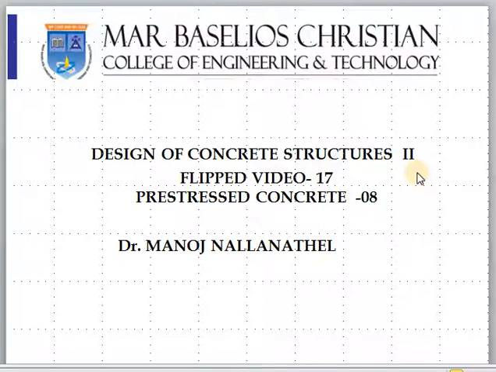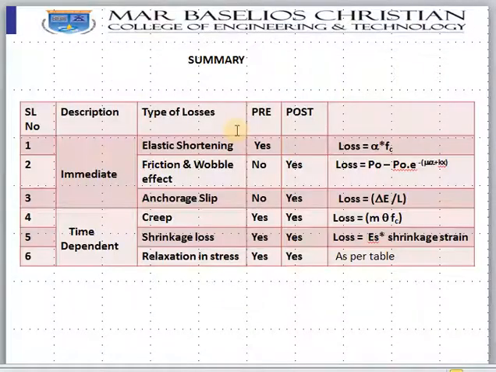Yeah, welcome back. In this lecture, we will solve a numerical problem: how to find out the prestressing losses due to elastic shortening. Coming to the problem, this is just a summary of what we discussed last class. There are mainly two types of losses, immediate loss and time dependent loss. Immediate loss is the one which happens immediately after stressing. These are elastic shortening, friction and wobble effect, and anchorage slip.